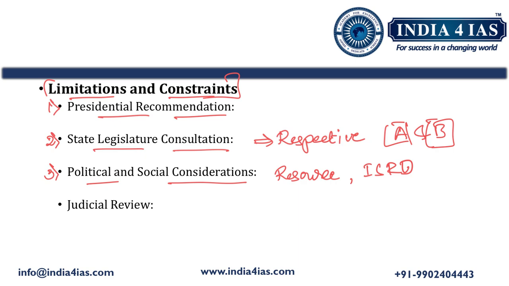That also acts as one of the limitations on Parliament's power to reorganize the states. Then the fourth one is judicial review. The judiciary has the power to review any act of the Parliament. So it can also review the State Reorganization Act if the act violates the constitutional principles.